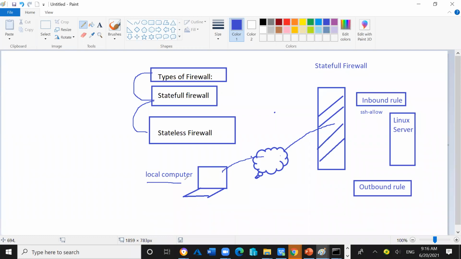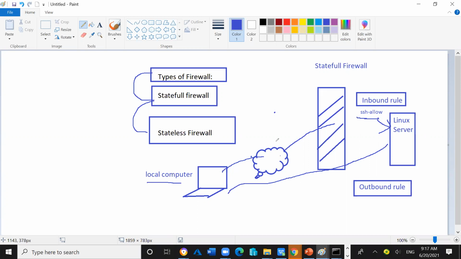If the traffic is coming from my local computer, I want to connect to the server, and the server is located inside the company, then the request will go to the firewall, and the firewall will check whether the SSH allow entry is available or not. If the SSH allow entry is available, then the request which is incoming from the outside will go and reach the server. The server will give the response, and the connection will be established.